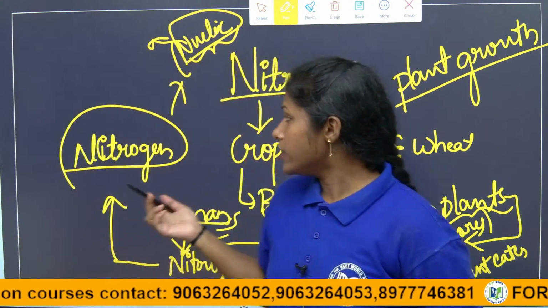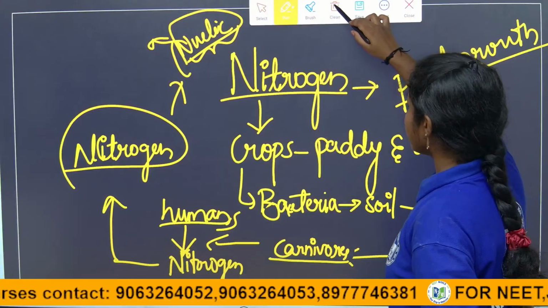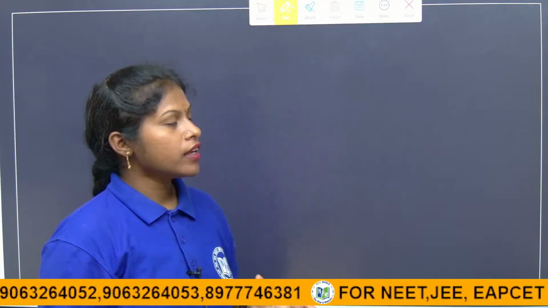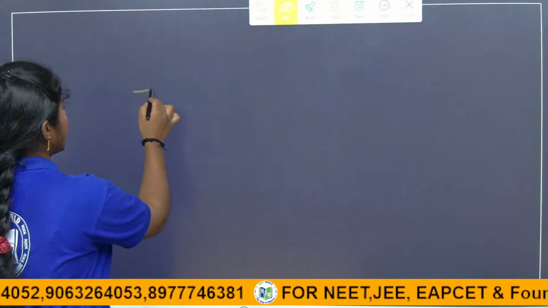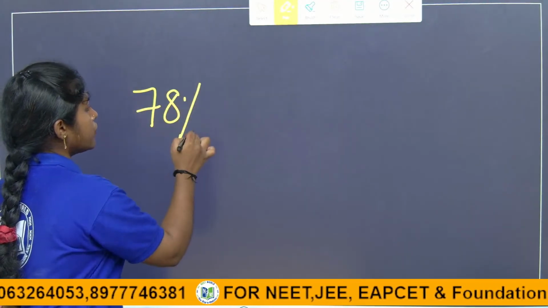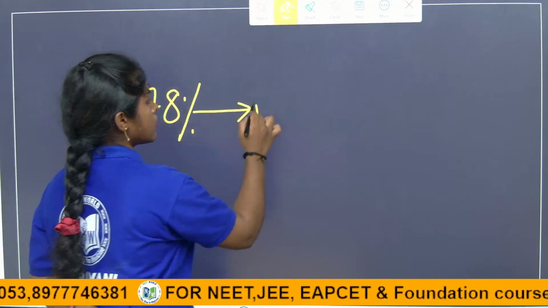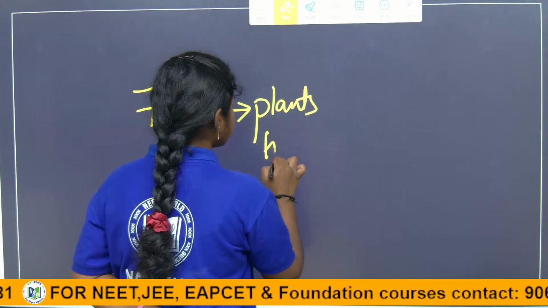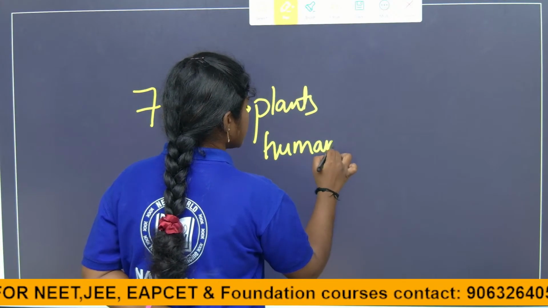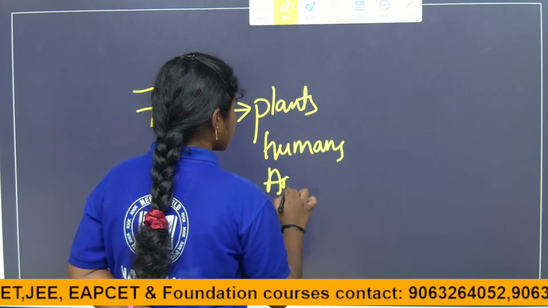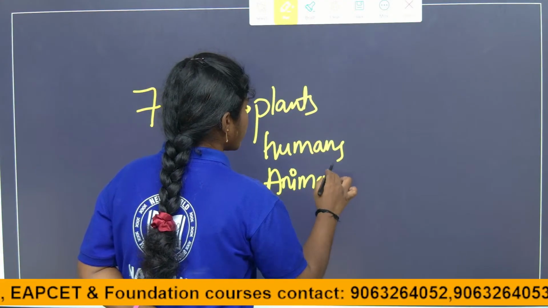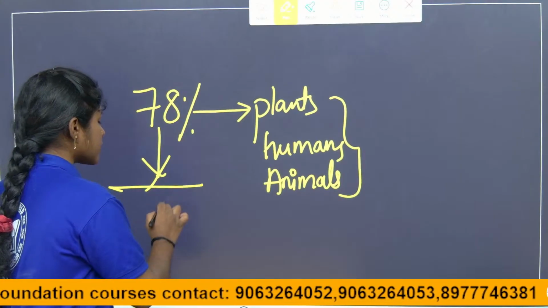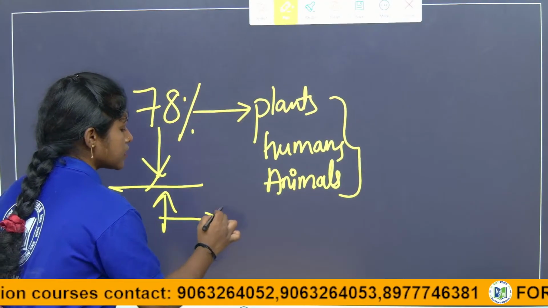So why is nitrogen required? In the atmosphere, 78% is nitrogen. If plants, animals, and humans, directly or indirectly, require nitrogen, then the 78% will decrease, right? So here comes the nitrogen cycle.